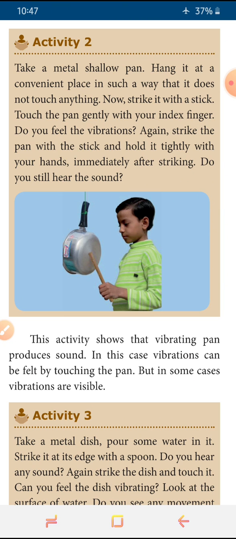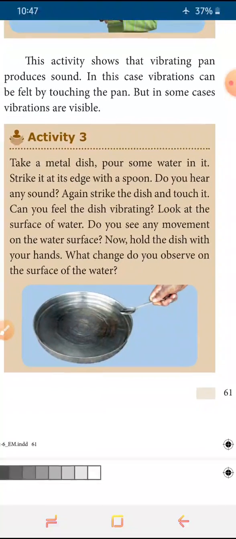That vibration is connected with what? It is connected with sound. So by way of vibration, the sound is produced. That is very easily understandable here.